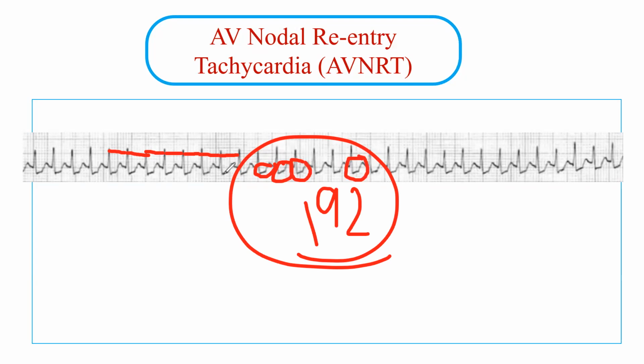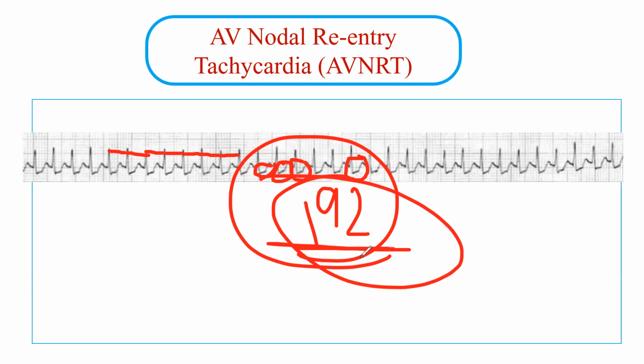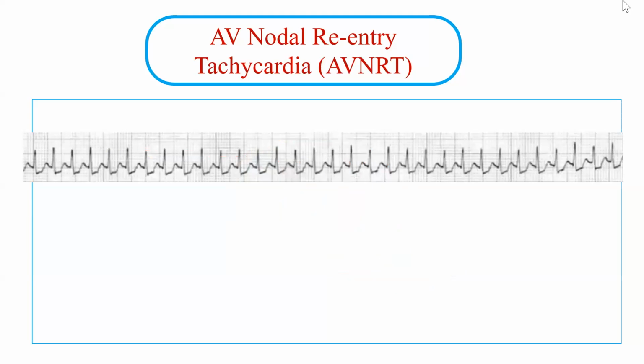And actually, this does not necessarily indicate that the patient is having myocardial ischemia, because this patient's heart rate is 192, which is really very, very fast, okay? So it only means that it is rate related. Once you treat this tachycardia with adenosine or a beta blocker, that ST segment depression will likely resolve when the patient is in sinus rhythm. All right, so I think this is all about AVNRT, and thank you.